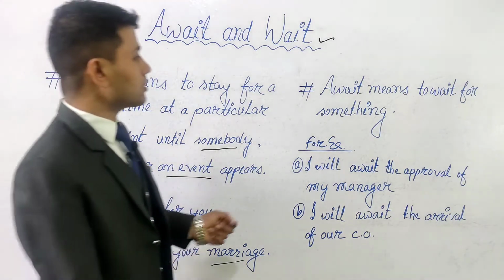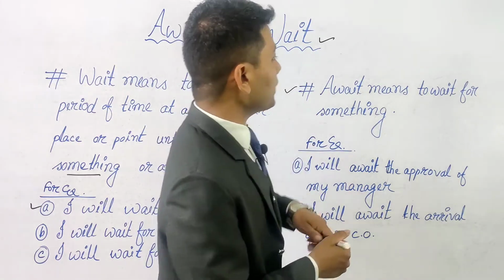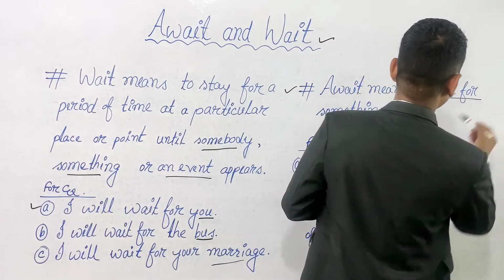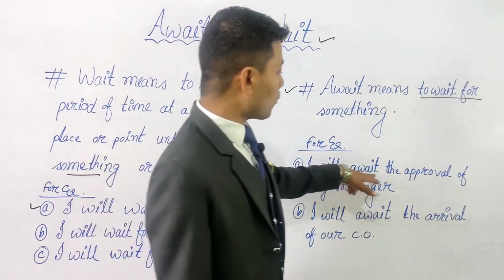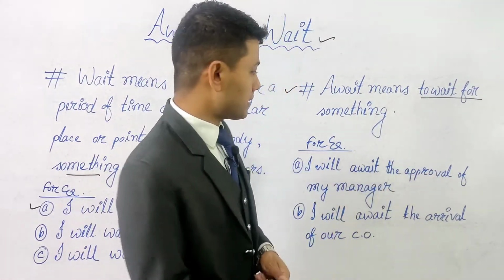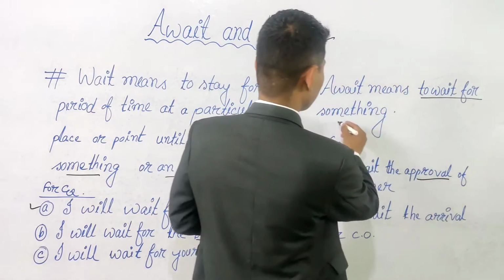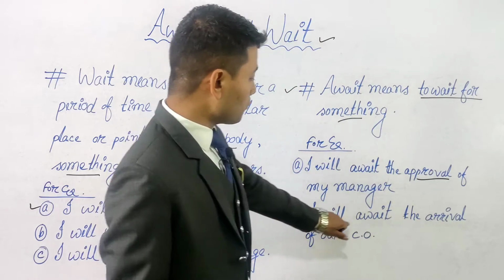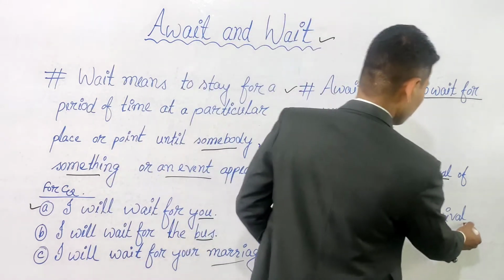Now we will understand what is the exact meaning of await. Await means to wait for something. For example, A, I will await the approval of my manager. I am waiting for the approval, something, right? B, I will await the arrival of our CEO. Here I am talking about arrival.